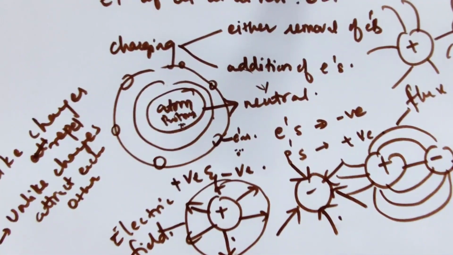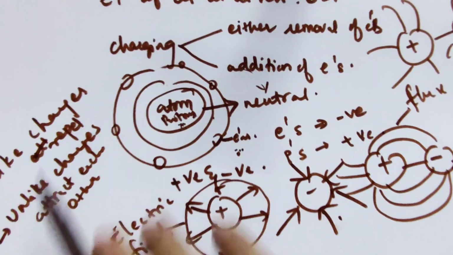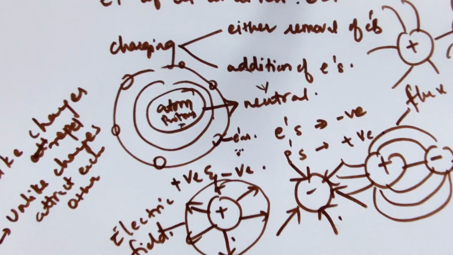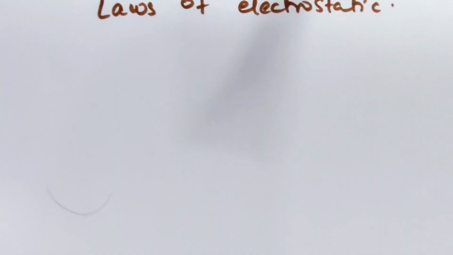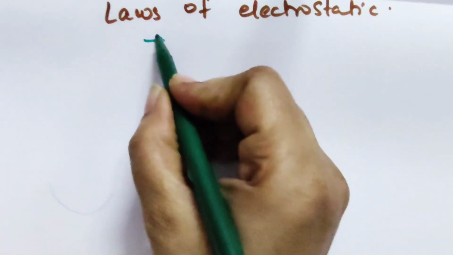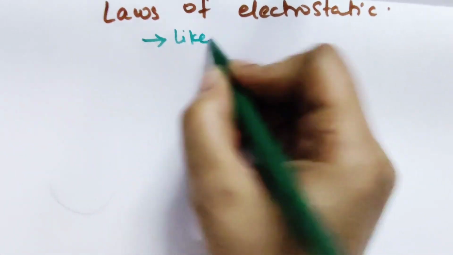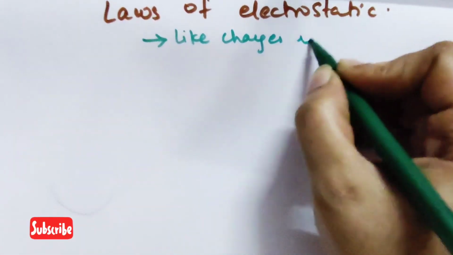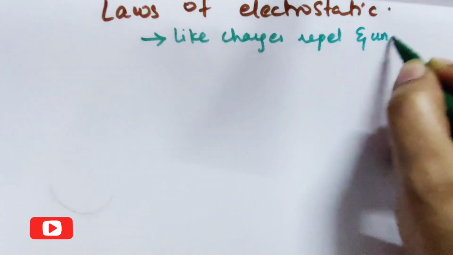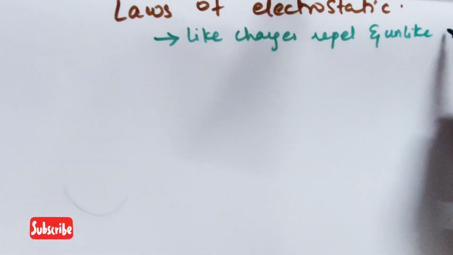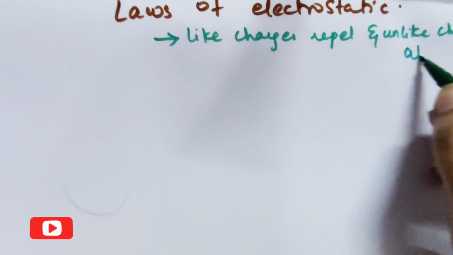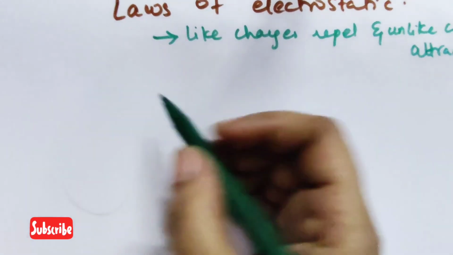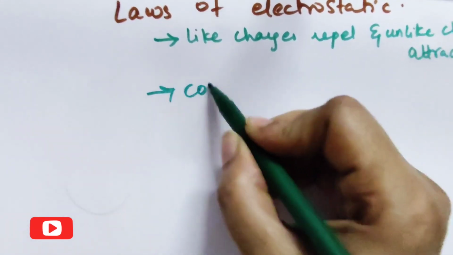Now we'll see what is meant by Coulomb's law, and also the laws of electrostatics, like charges and unlike charges, and how this happens theoretically. The laws of electrostatics are two laws. The first one is that like charges repel and unlike charges attract. The second one is Coulomb's inverse square law.